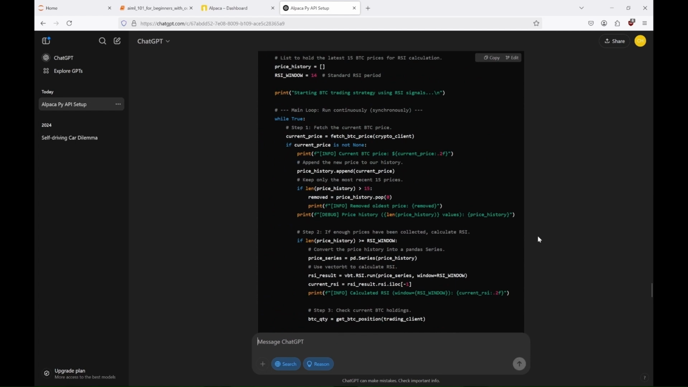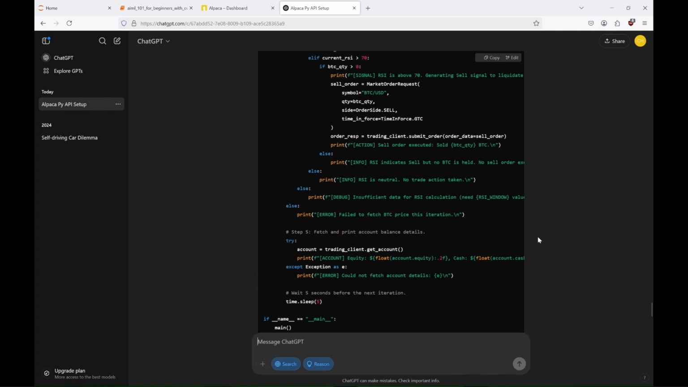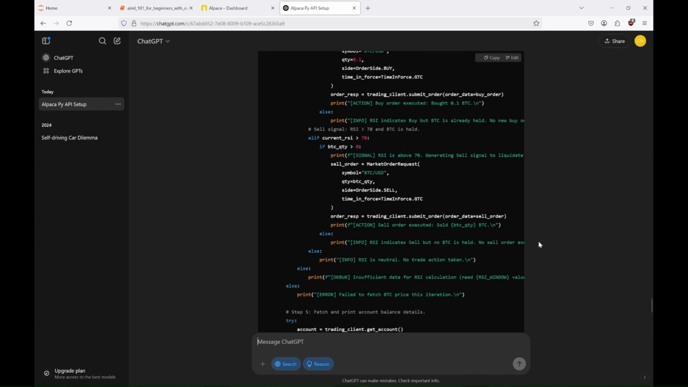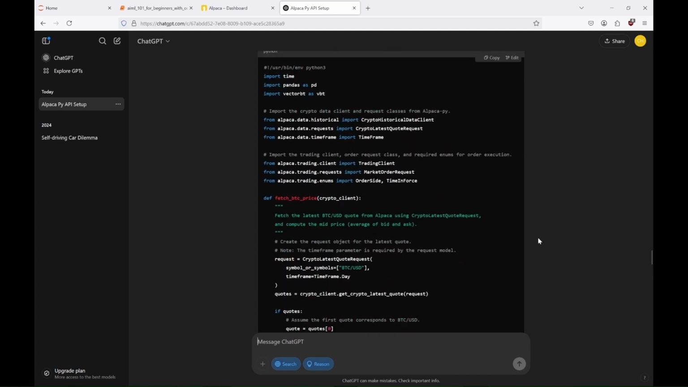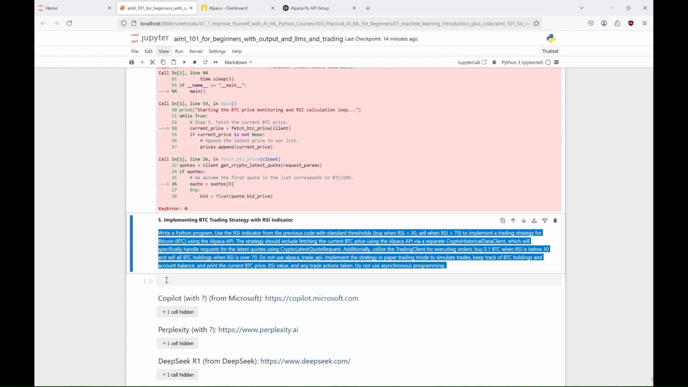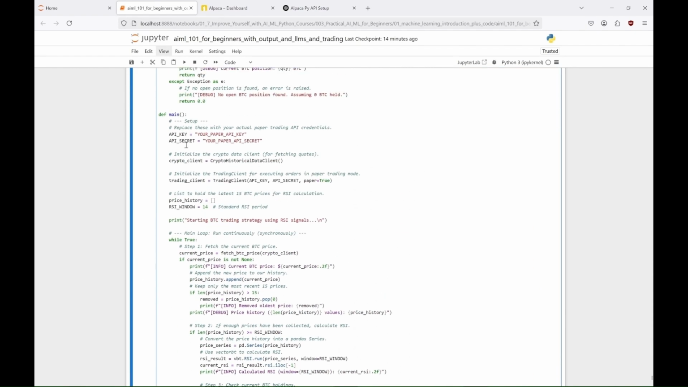Oh, and by the way, this is not financial advice. Also, RSI isn't the best indicator, but it's quite common, so we're using it in this example. Anyway, let's find out if the program created by ChatGPT works. Fingers crossed. We just need to change our API keys and we can run our program.